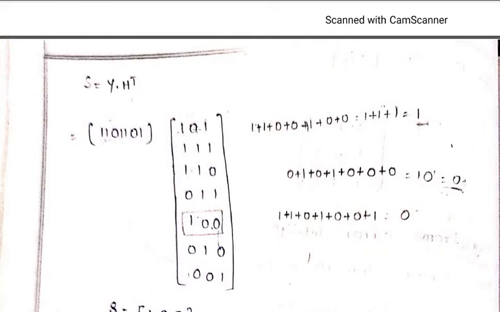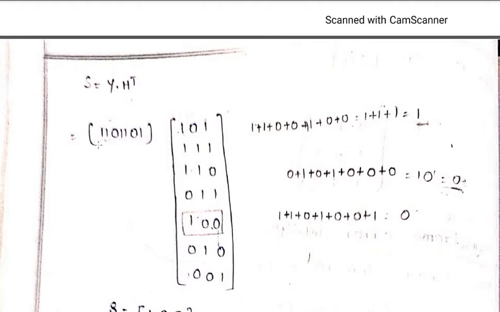Now again Y into the second column completely. 1 into 0, 0, plus 1 into 1, 1, again plus 0 into 0, plus 1 into 1, plus 0 into 1, plus 0 into 1, again plus 1 into 0. So how many ones have you got here? 1 and 2. 1 plus 1 is equal to 0. So what is the answer? 0.